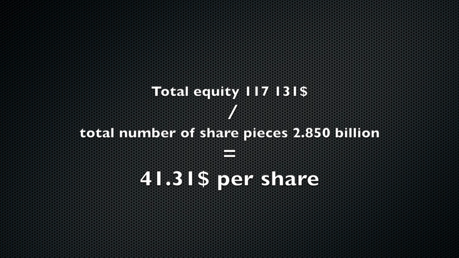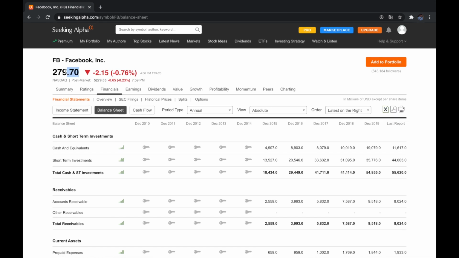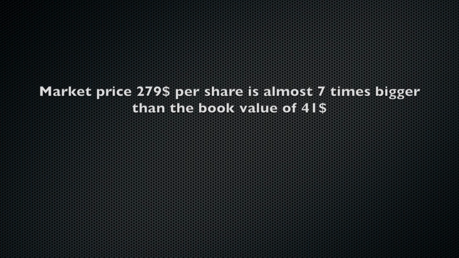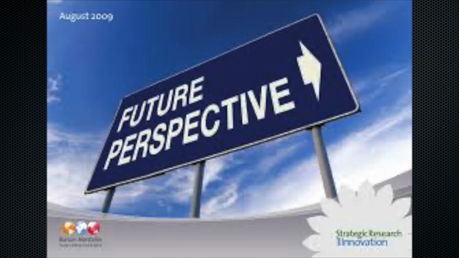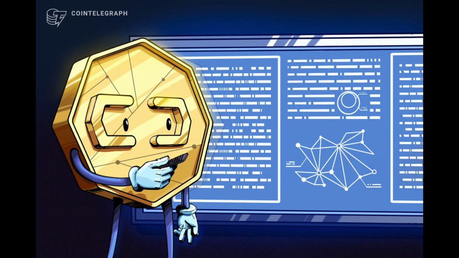That gives us the understanding that the market is offering us $279, and this $279 per share is almost 7 times bigger than what it is really worth. So here comes the next question: whether the potential and perspective of the company is worthwhile to overpay seven times. Which leads us to the next step, investing analysis, which I will also be covering on this channel.